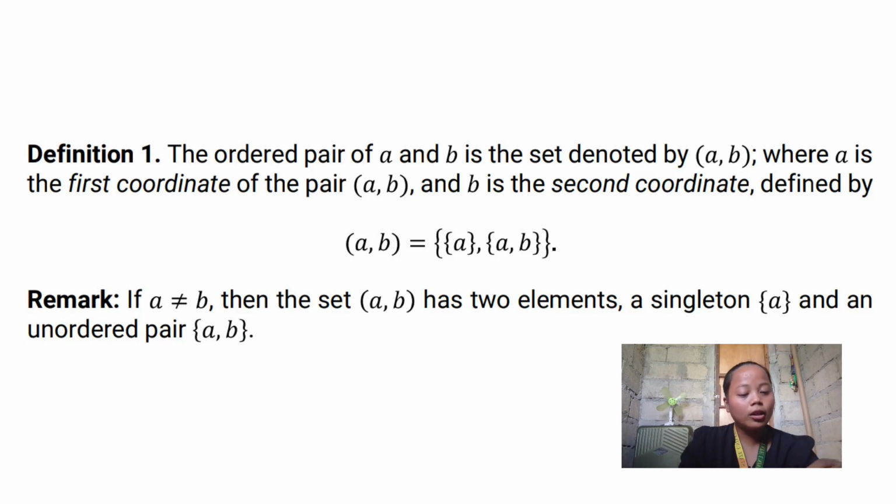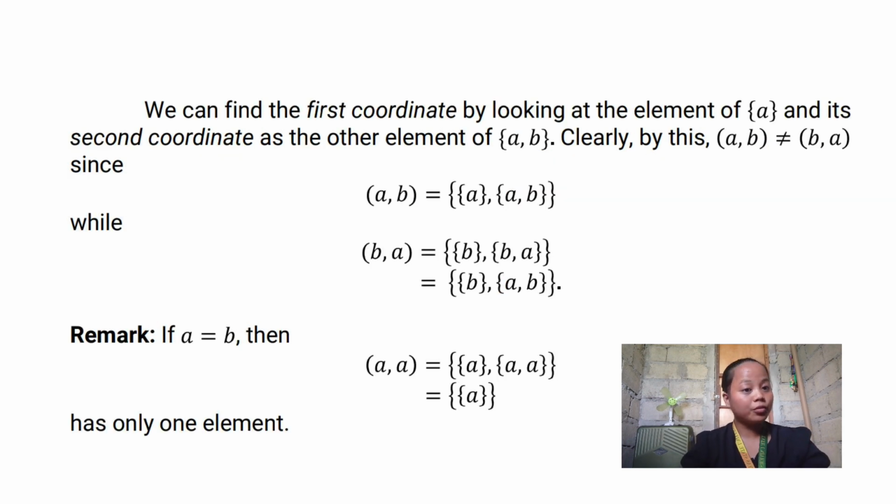If A is not equal to B, then the set has two elements, a singleton {A} and the set {A, B}. We can find the first coordinate by looking at the element A, and the second coordinate as the other element of {A, B}. Clearly by this, (A, B) is not equal to (B, A), since the ordered pair (A, B) is equal to {{A}, {A, B}}, while (B, A) is equal to {{B}, {B, A}}. They are not the same.